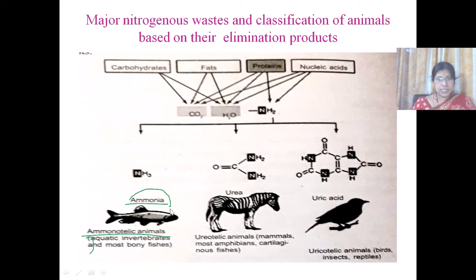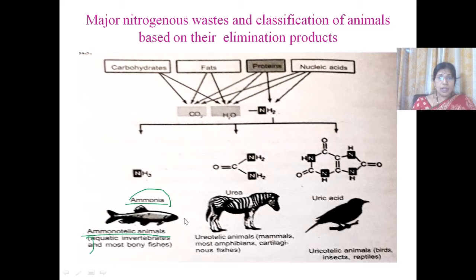In fishes, the ammonia is excreted with the help of gills. Kidneys play a lesser role in excretion. From the gill epithelium, the ammonium ions are eliminated, and this is facilitated by an antiporter mechanism, where sodium ions are exchanged for the ammonium ions.